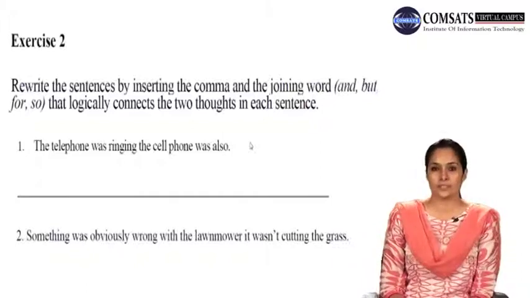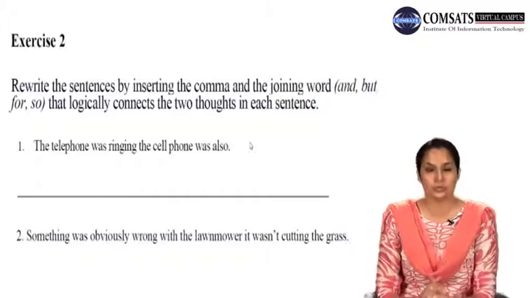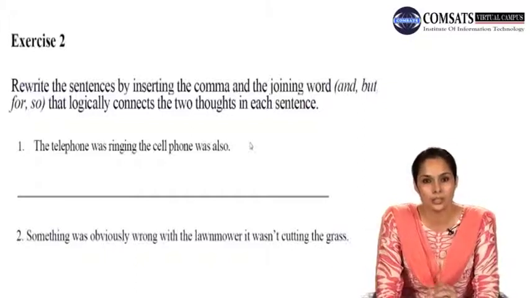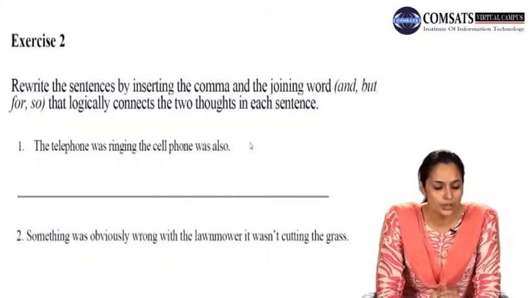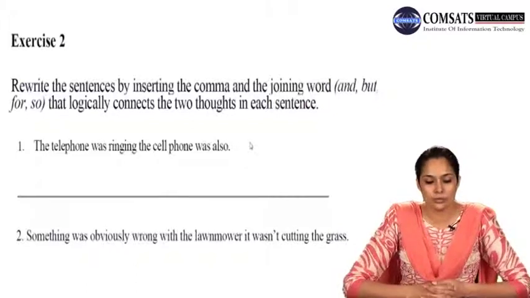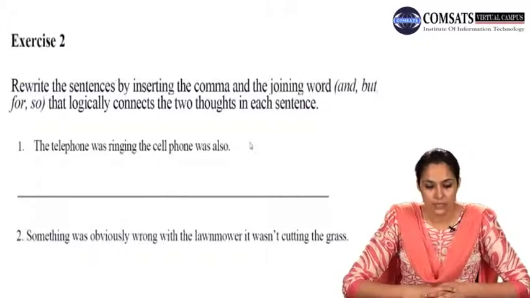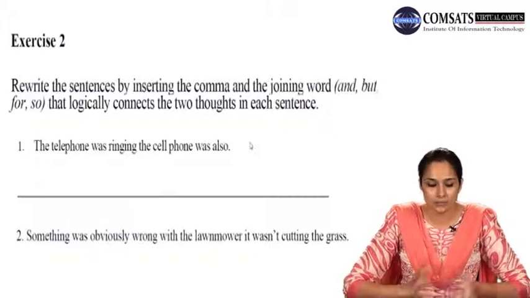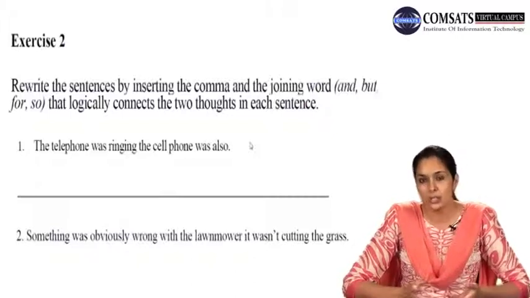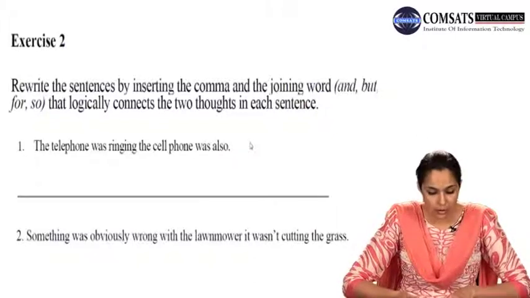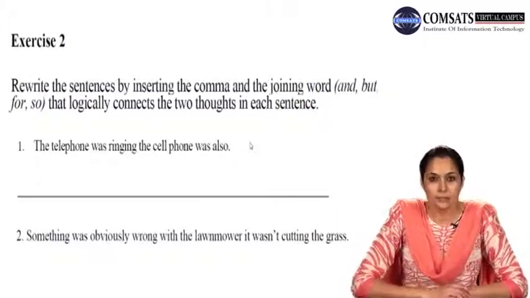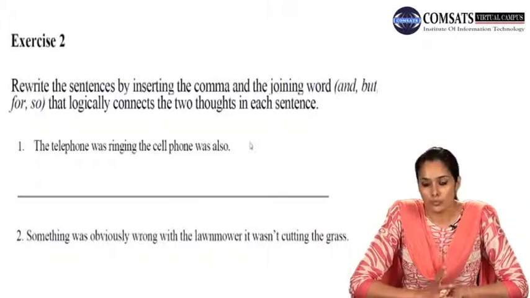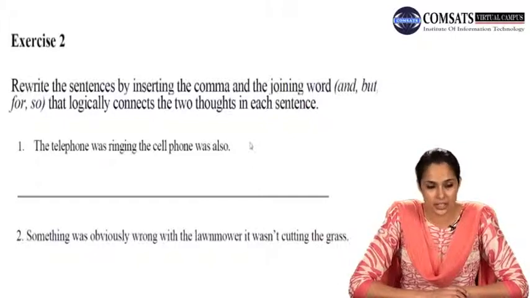So this exercise is different in the sense that you have to use the second technique of correcting a run-on sentence in this one. So it is, the telephone was ringing, the cell phone was also. So this is a kind of a mixed up sentence. We have no idea where the thought ends and how we are supposed to connect it. Which one is the coordinating conjunction that we have to use here? Let's read the sentence again and see. The telephone was ringing, the cell phone was also.